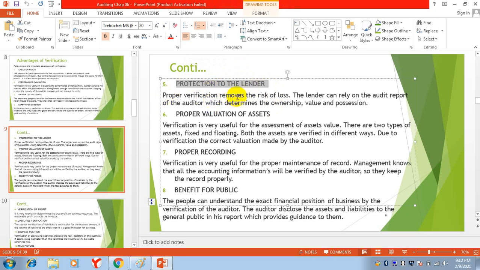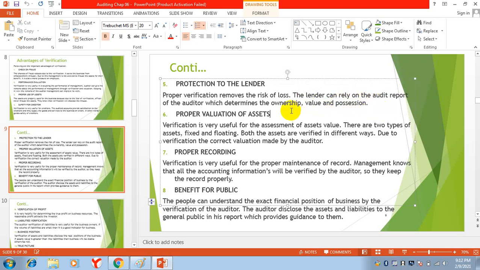Proper verification removes the risk of loss of the lender. The lender can rely on the audited report of the auditor, which determines the ownership, value and position. They can trust that this is the ownership, this is the value, and this is in the possession of the company.